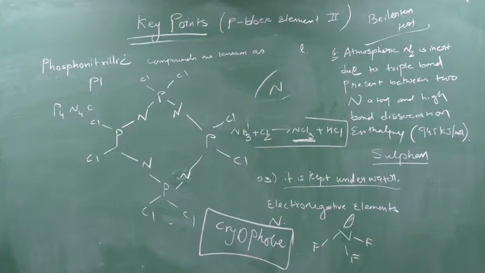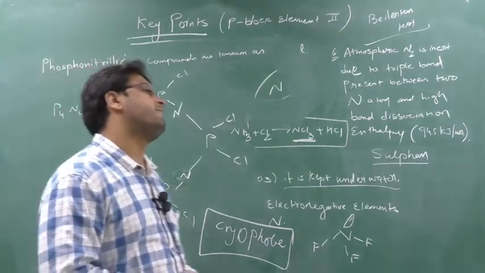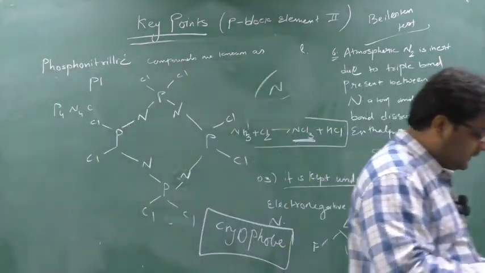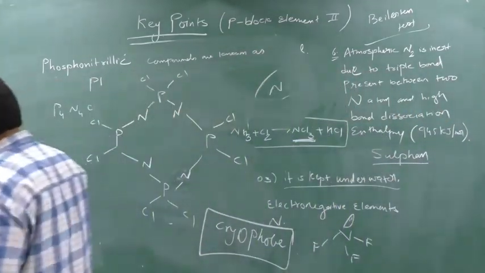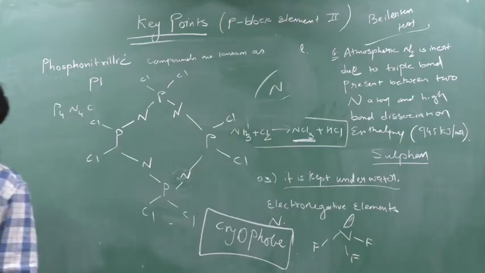If the flame appears green or bluish green, it indicates the presence of halogen in that organic compound.